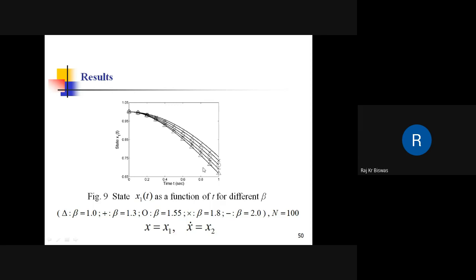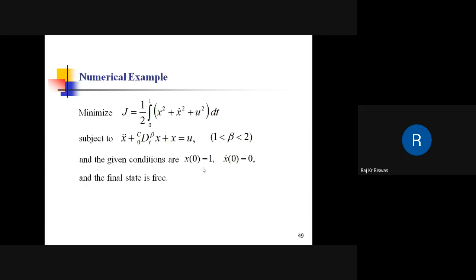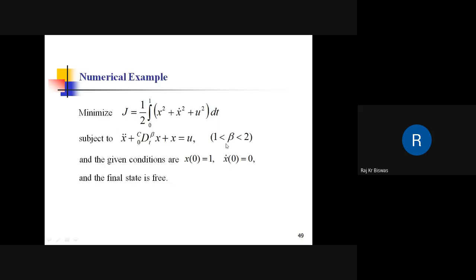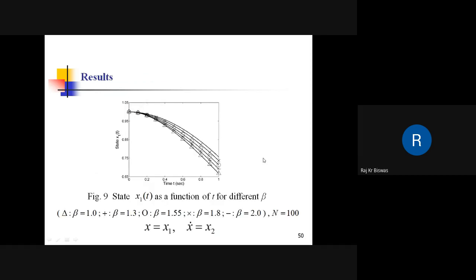Okay, and here this beta is shown. So this beta is in between 1 and 2. So we write beta is equal to 1 plus alpha, and alpha is in between 0 and 1. So finally, for different values of beta, it is shown.